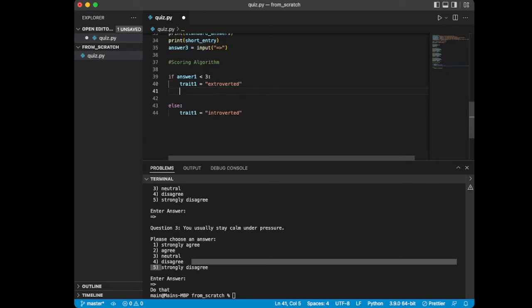So we could just do something like trait 1 equals introverted, and what Python will do is set trait 1 equals extroverted, then set it equal to introverted. That is okay, but I just wanted to avoid that confusion. All we're saying is if the answer isn't basically an agree, or a neutral, we are going to call you an introvert, basically.